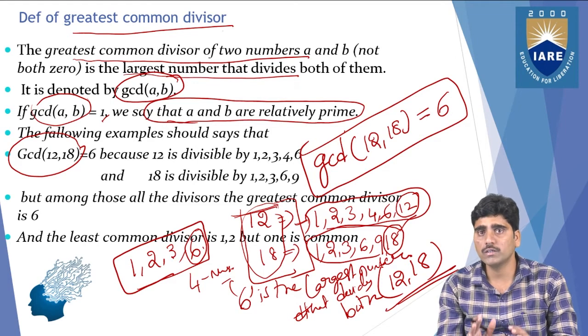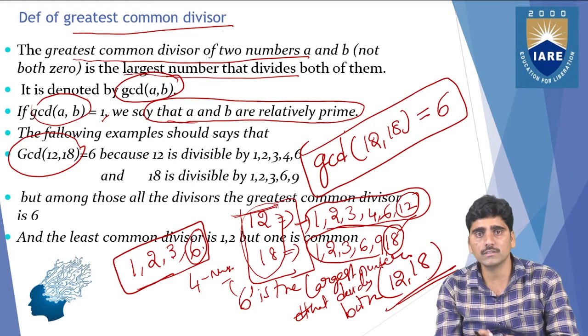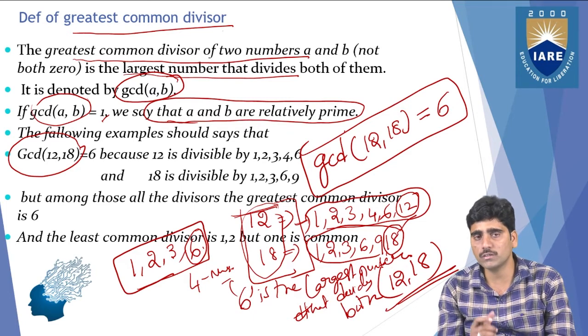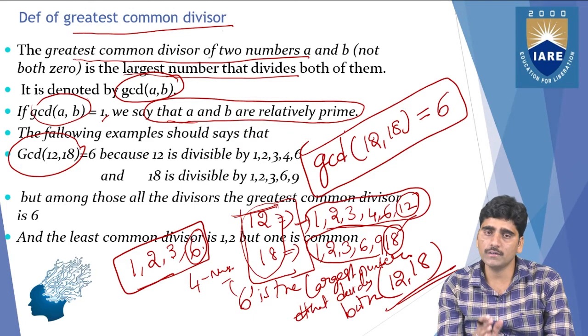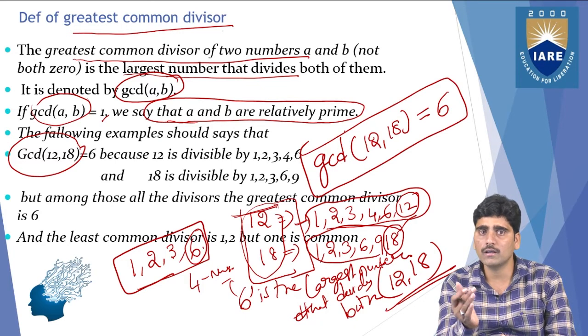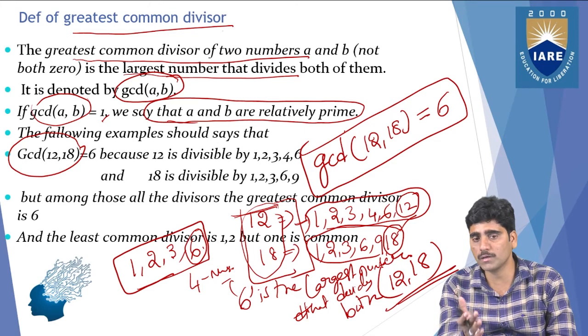First of all, you need to find the divisors. You need to find the divisors for A and the divisors for B, which means you need to find the divisors for both numbers. Then you can find the common divisors of those two numbers. Then you can take the largest common divisor. The largest common divisor is nothing but the greatest common divisor of these two numbers.